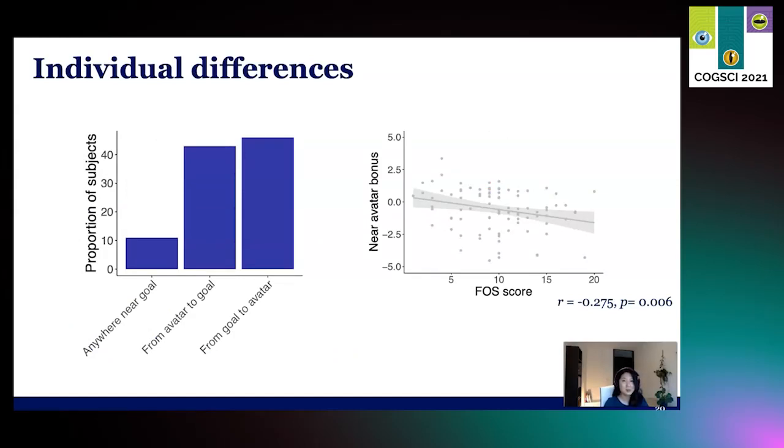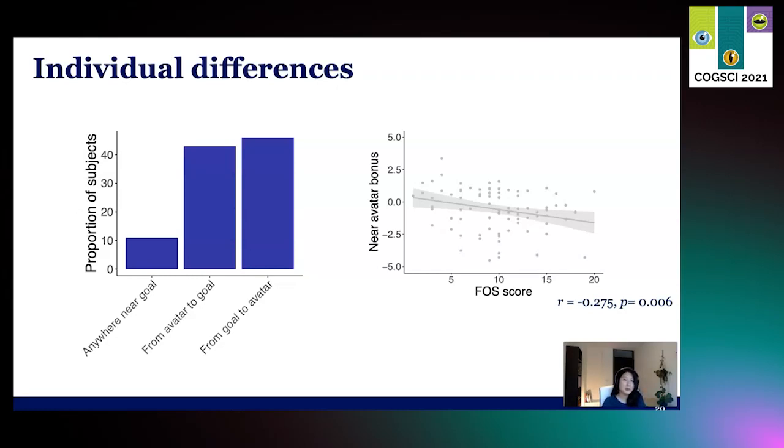Next, we were also interested in individual differences in sampling strategies. We used Ward's hierarchical clustering method on the Euclidean distance between parameter estimates in a 6D parameter space. With this method, we identified 3 distinct sampling strategies. The least prevalent strategy was sparse sampling near the goal, and the 2 most prevalent strategies were sampling from the avatar towards the goal on the shortest path, and sampling from the goal towards the avatar on the shortest path.